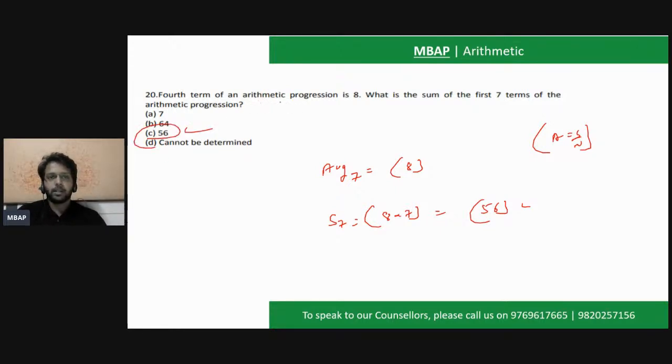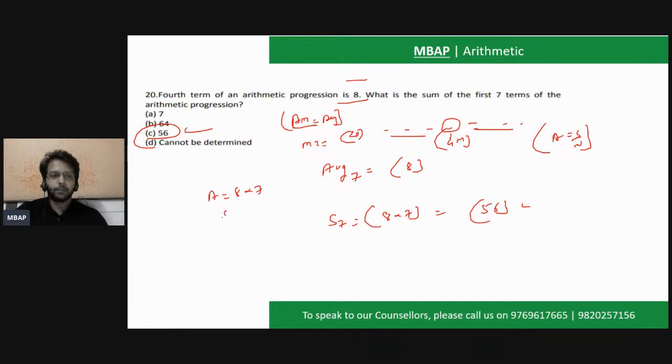Clear? The only hint was that arithmetic mean is nothing but the average. The arithmetic mean is the middle term. If there are 7 values, the middle term would be the fourth value, 3 ahead and 3 behind. The fourth term is the middle value. The fourth term has been given to you as 8, so the average is 8. So 8 sevens will give you 56, which is the total sum. Clear? Very easily you have solved this question also.